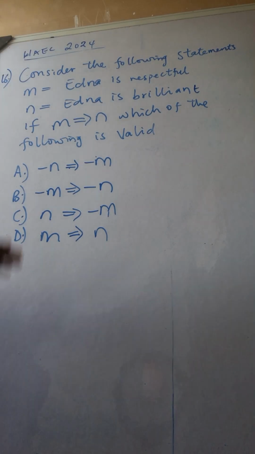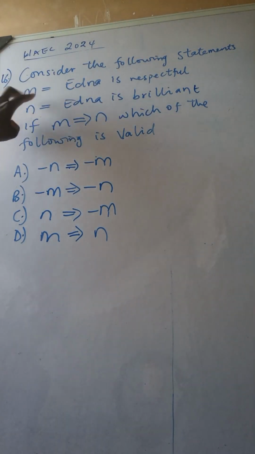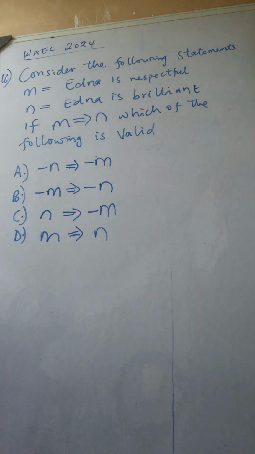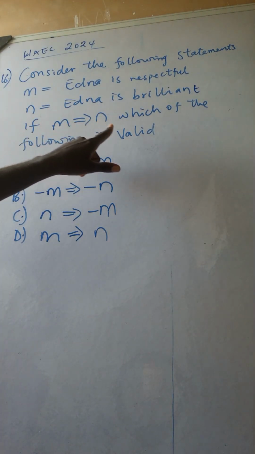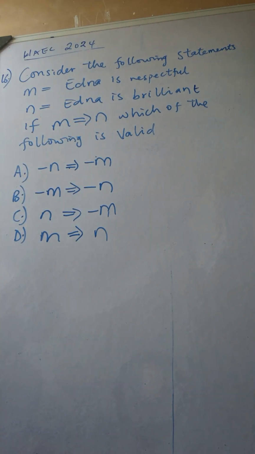Math question number 16. Consider the following statement. M represents Edna is respectful. N represents Edna is brilliant. If M implies N, which of the following is valid?